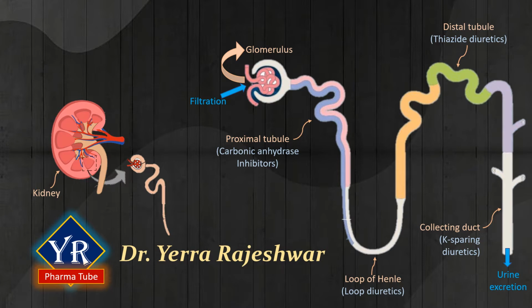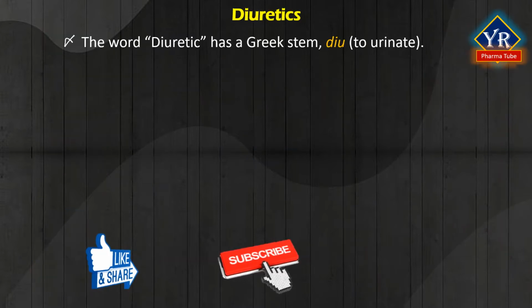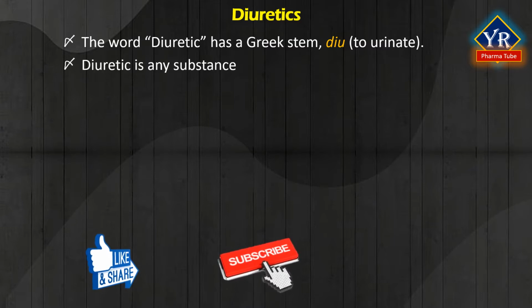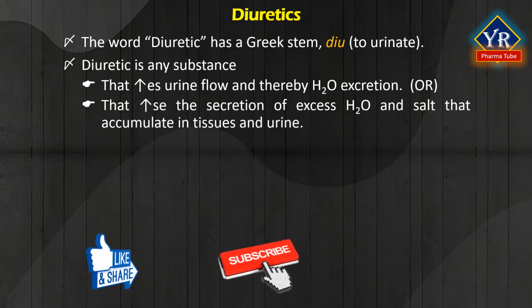In this lesson, we shall discuss the diuretics. The word diuretic has a Greek stem diu, which means to urinate. Thus, a diuretic is defined as any substance that increases urine flow and thereby water excretion. In other words, diuretics are the drugs that increase the secretion of excess water and salt that accumulate in tissues and urine. This excretion leads to net loss or elimination of excess fluid and toxic products from the body by